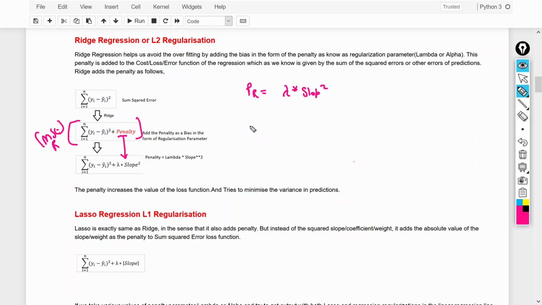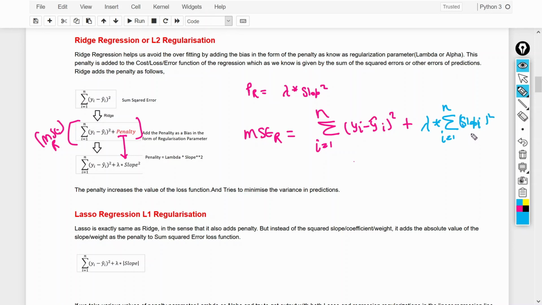So for multiple linear regression, we can say that the MSE of the multiple linear regression formula would be equal to the summation from i equal to 1 to n of (y_i minus y hat) square, plus lambda multiplied by the summation from i equal to 1 to n of slope_i square, right? Slope means coefficient value.